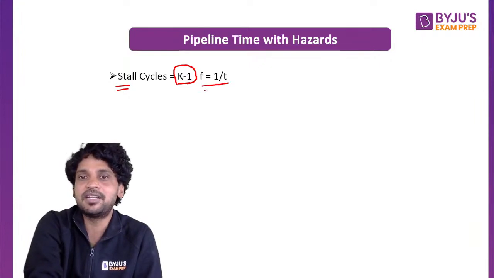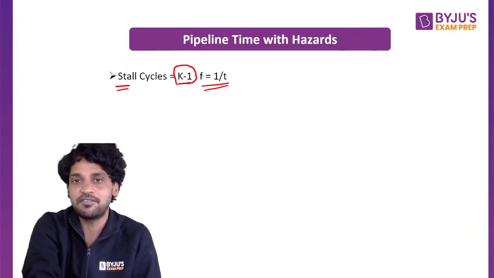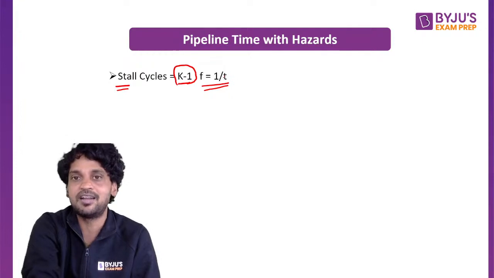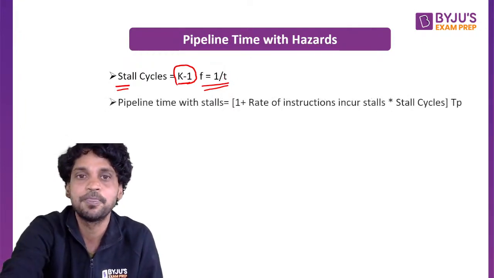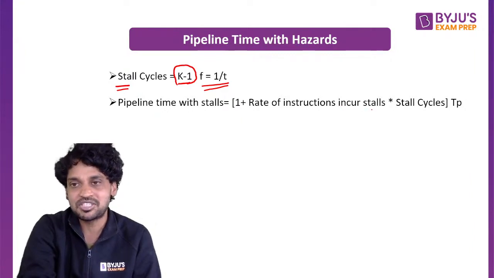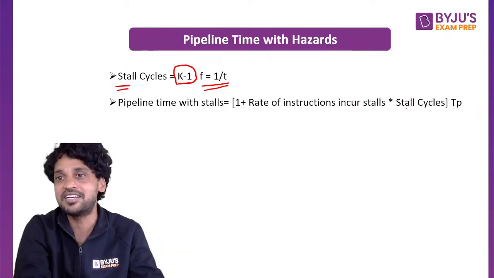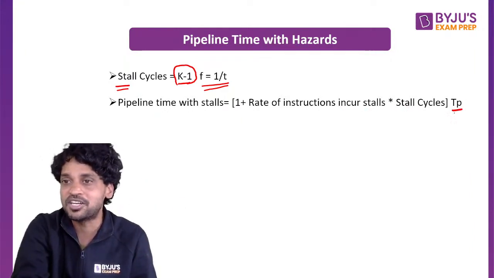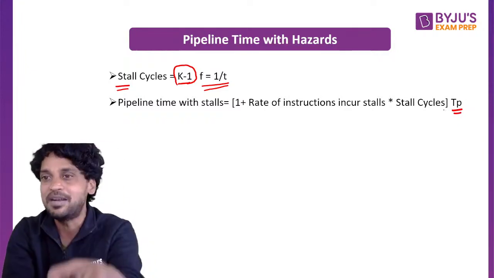F is equal to 1 by T and T is equal to 1 by F. Frequency is equal to 1 by time and time is equal to 1 by frequency. Pipeline time with the stalls is 1 plus the rate of instructions that incur stalls times the stall cycles. Please write it down, which is very important. TP, what is TP? TP is one segment time.